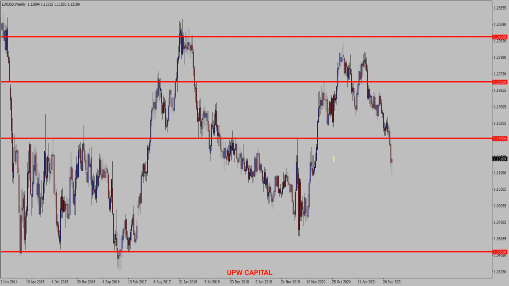EURUSD weekly chart. In our case, we've had multiple reactions at the 1.15000 level. You can see we had resistance, multiple resistance levels. Also had support.